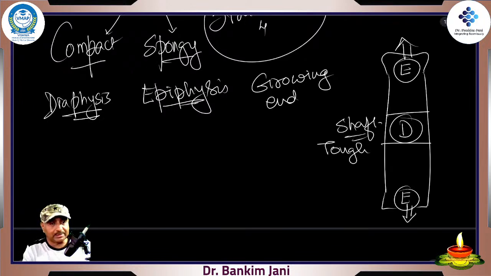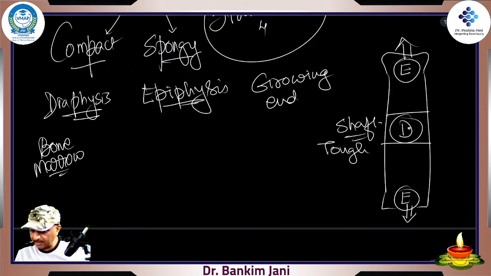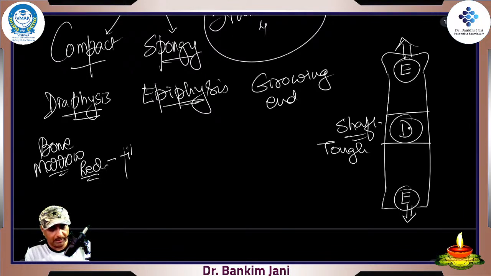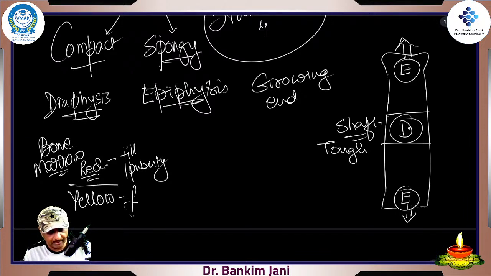And in the compact system, inside there is bone marrow, right? So till the person reaches puberty level, 16, 17 age, there is red bone marrow. So red bone marrow till puberty, and it produces RBCs. After that, it gets converted into yellow bone marrow, which is having fat, right? However, the epiphyseal ends, they are having red bone marrow, and they keep on generating the RBCs, right?